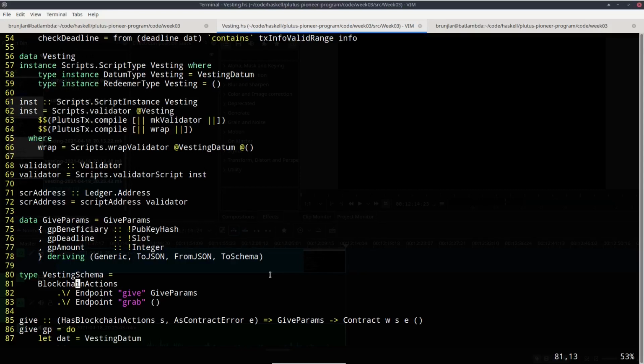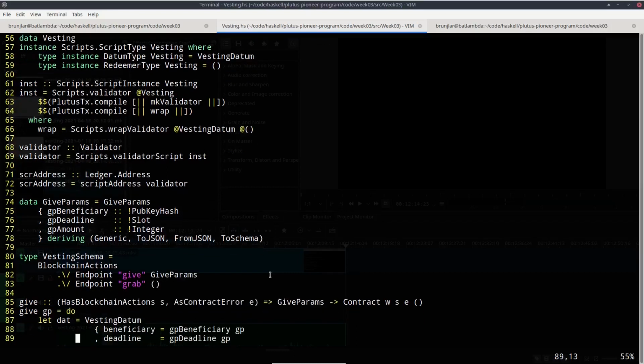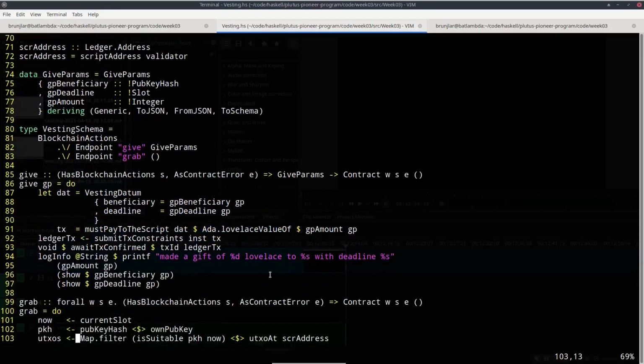So the person that wants to make the gift, we need the beneficiary, the deadline, and also the amount. And for this purpose, I created this gift params type that has these three fields. And the grab doesn't need any parameters.